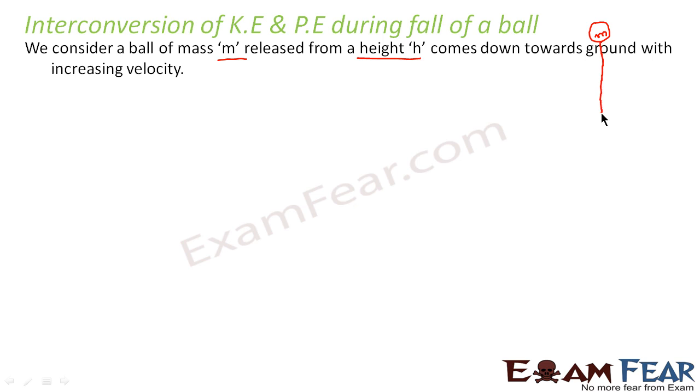That means this ball is at a height h from the ground. Say this is the ground, this is height h. From this height, this ball is released to fall towards the ground.